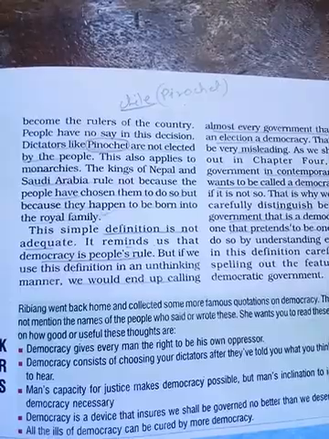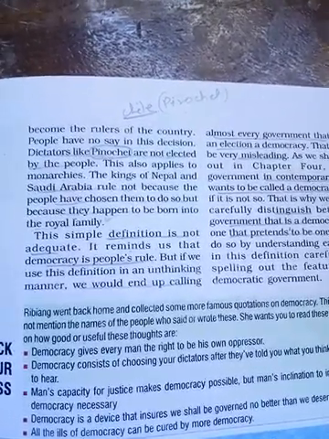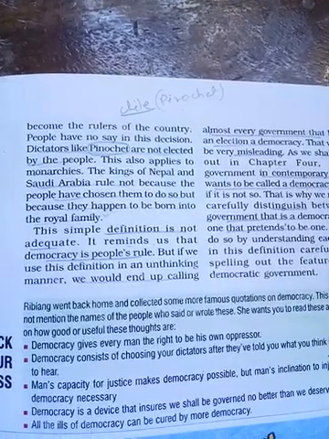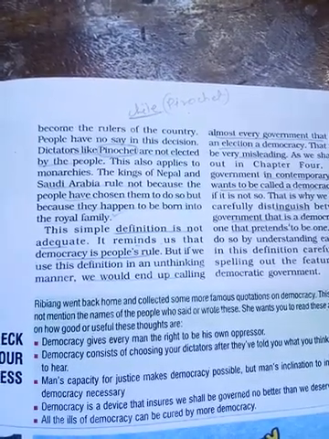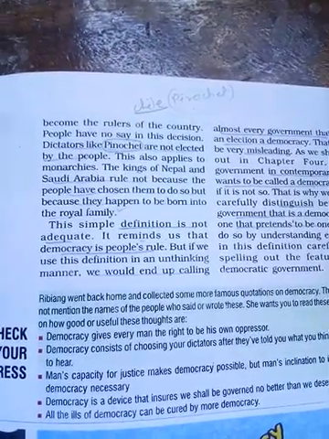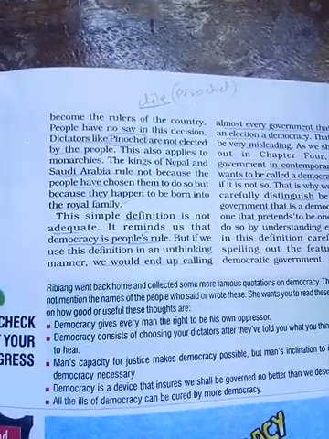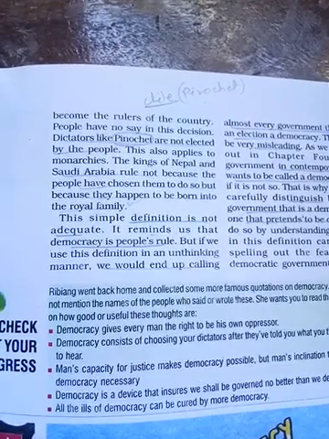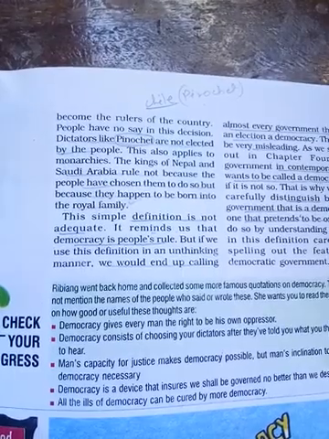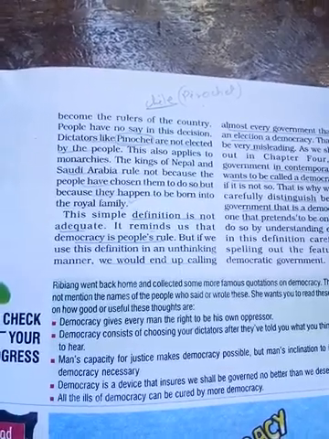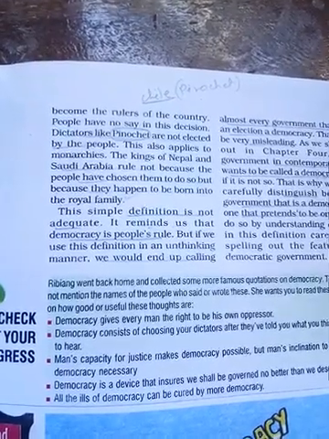Dictators like Pinochet in Chile are not elected by the people. This also applies to monarchy. Rulers in Nepal and Saudi Arabia are not there because the people have chosen them to rule, but because they happen to be born into the royal family.